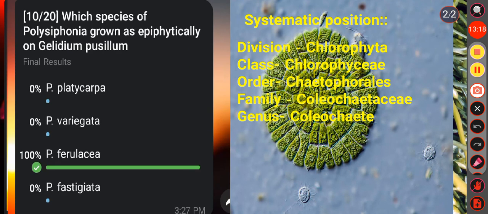Okay. Then next question, which species of Polysiphonia grows epiphytically on Gelidium pusillum? Option A, Polysiphonia platycarpa. Option B, Polysiphonia variegata. Option C, Polysiphonia ferulacea. Option D, Polysiphonia fastigiata. Here the correct answer is option C, that is Polysiphonia ferulacea. We know Gelidium is a genus of red algae, and the species Polysiphonia ferulacea grows epiphytically on Gelidium pusillum. Okay, so here the correct answer is option C.